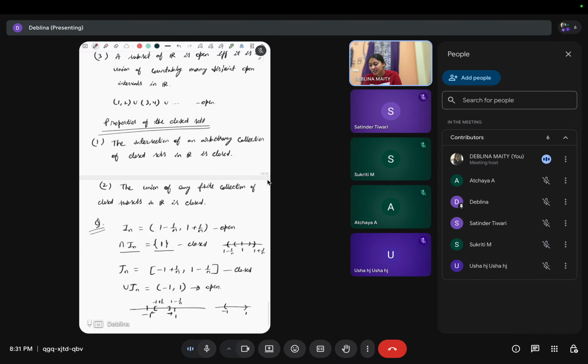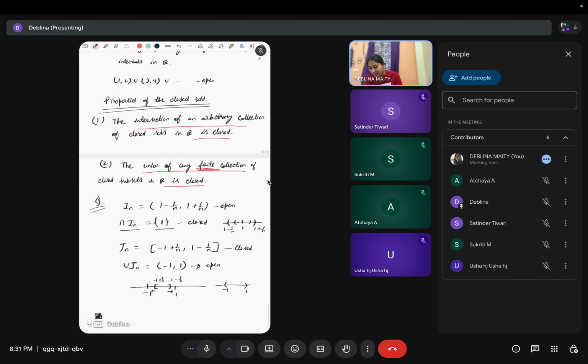I have written that an arbitrary intersection of closed sets is closed, right? And when we take the union, a finite union of a collection of closed subsets is closed. Why not the arbitrary union? Because there are examples like this for which we cannot take an arbitrary collection.